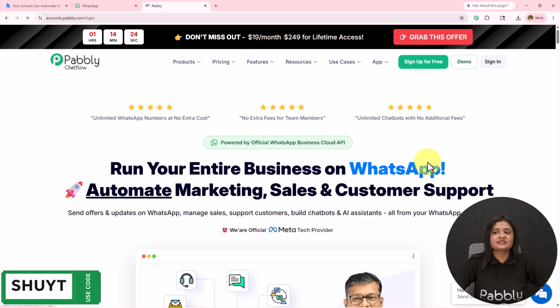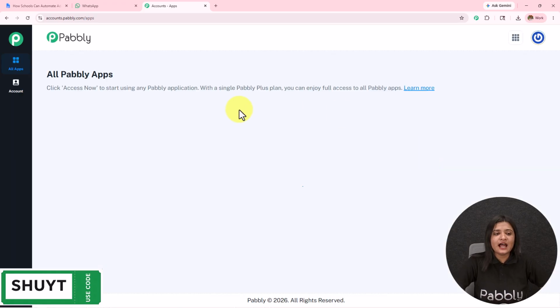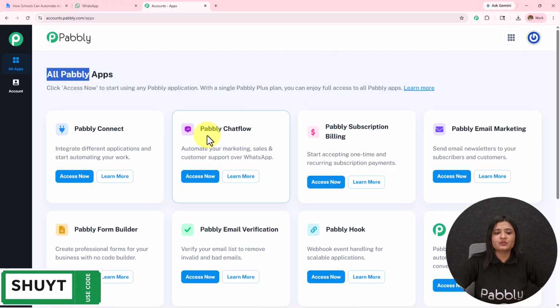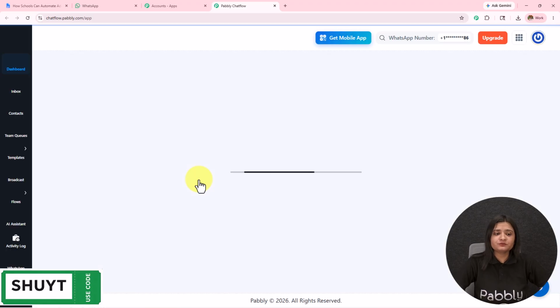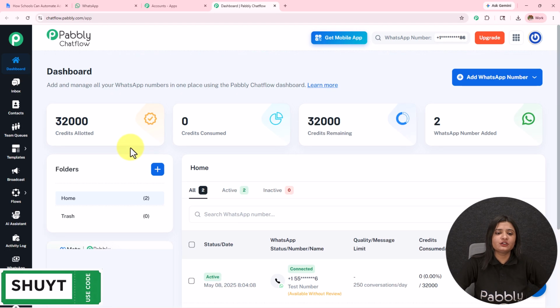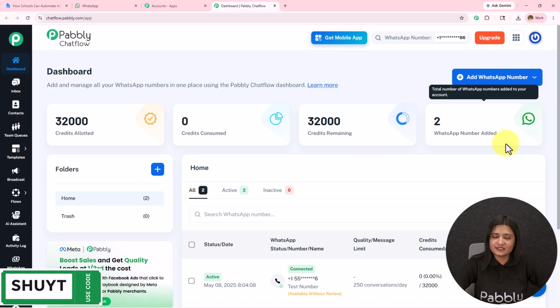Here, as I'm an existing user, I'll click on this sign in, and here the all Pabbly apps page will appear, which is showing me all the Pabbly applications. I'll select this Pabbly Chatflow, access now, and I will land on the app dashboard of Pabbly Chatflow, where I will be able to find the credit allotted, credit consumed, credit remaining, and the WhatsApp numbers added.